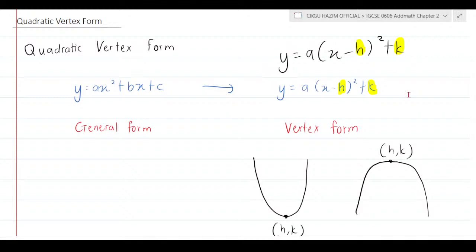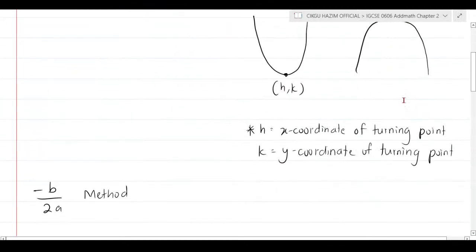But what I'm going to be really strict and highlight here is that the formula of the vertex form must be y equal to a bracket x minus h close the bracket square plus k. Minus is part of the formula. Minus is not part of the h. So whenever the value of h is positive, when you put it there, it will be minus positive h. But of course, I already showed you the example.